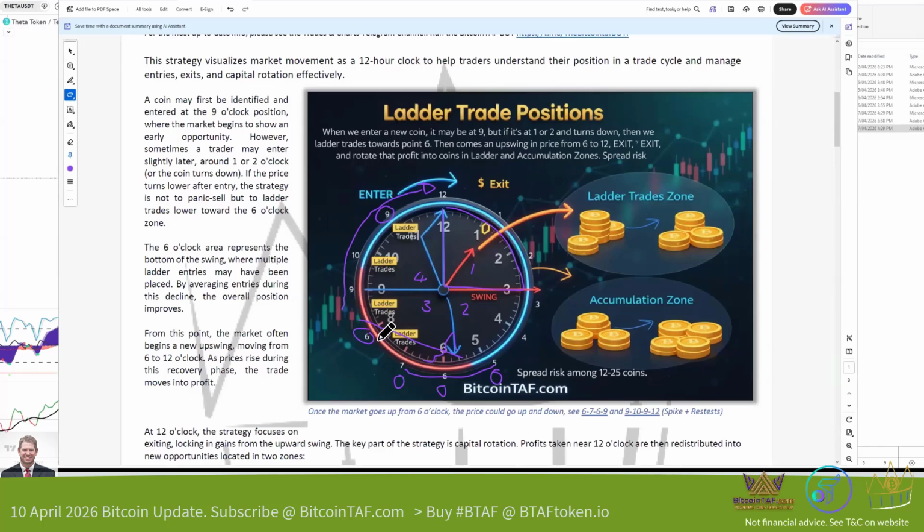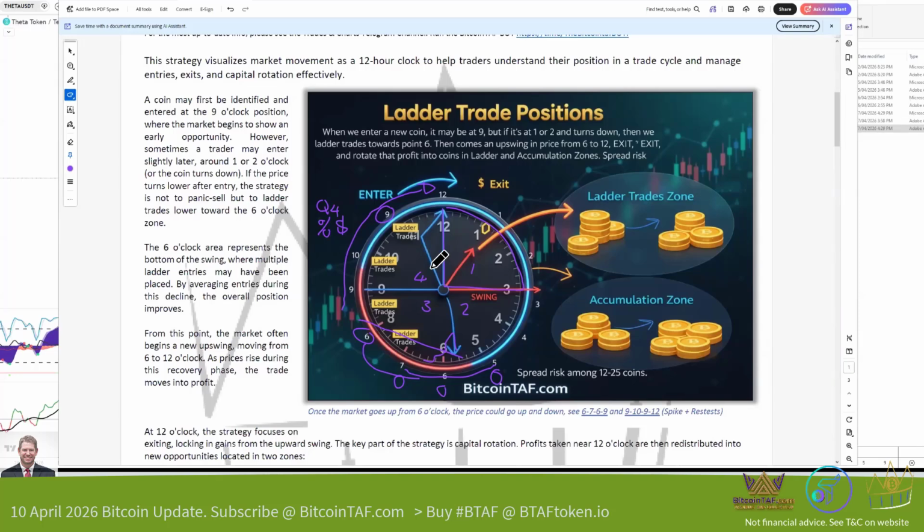Now remember, some coins will go up. They'll go 6, 7, 8, 9. They'll come back to 6. So that means a retracement. Then what happens is they go past 9, and they go to 10, and they go to 9 again. So they'll go up, and they'll come back to 9 again, but then they go up. The quarter number 4 is your profit. That's your percentage profit take. And that is where you take your profit.